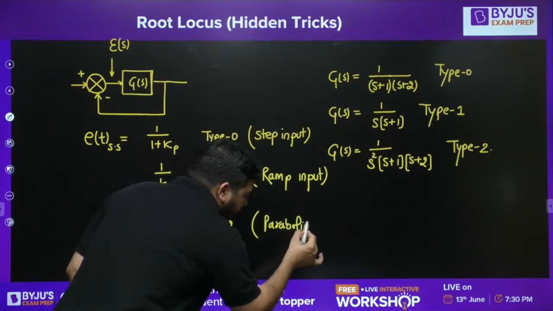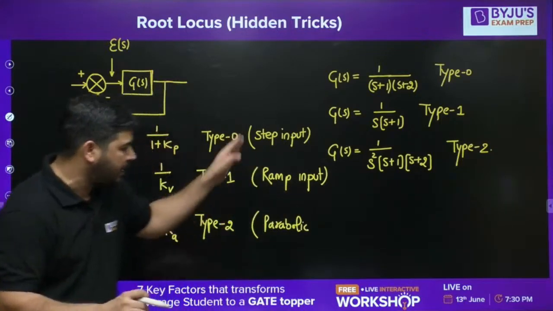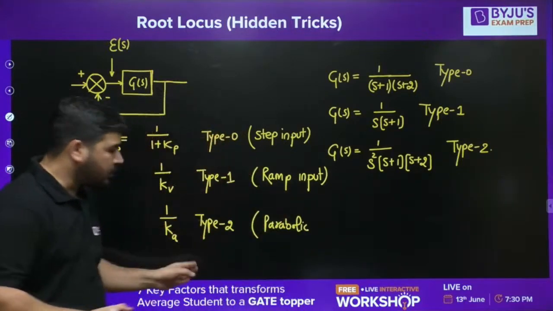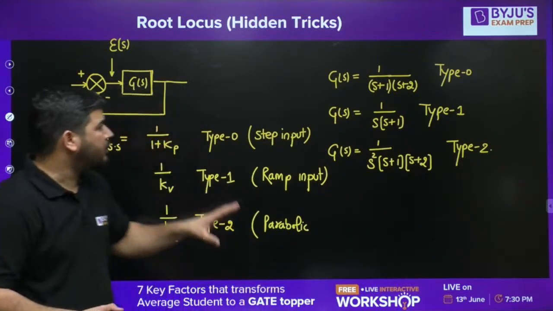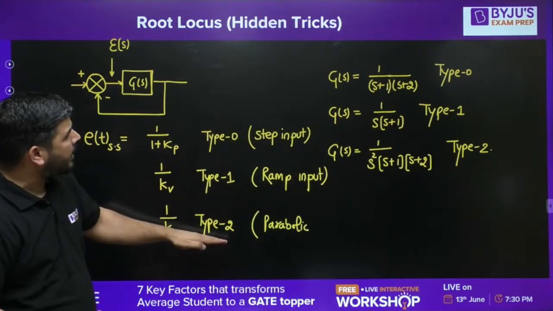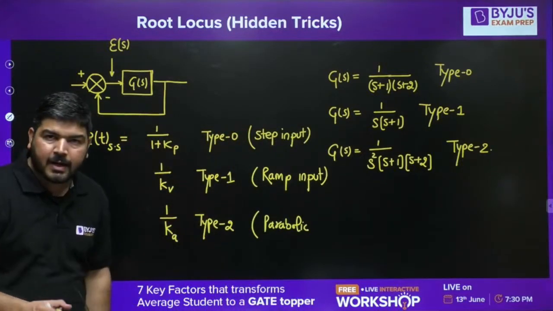Now I expect that it is clear to everyone. I'm just revising this part. I'm not telling you where these formulas come from, because I don't want to go into that. I want to come to Bode plot, and with the help of Bode plot, I'll tell you how to calculate these errors.